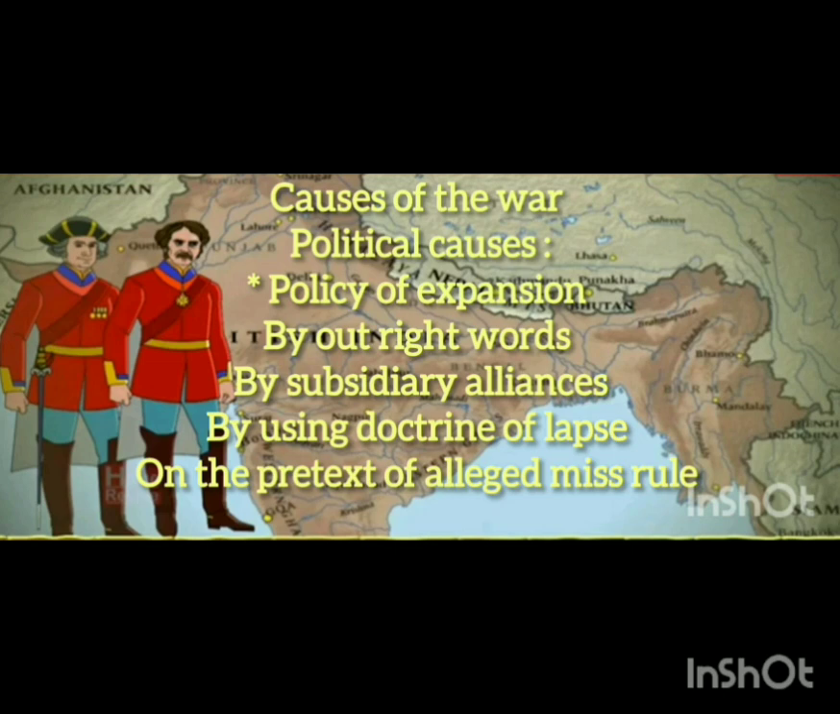So they introduced some policies to extend their empire, to extend their ruling system in India. That was also bifurcated into different points here. One by one we can discuss. The first one is the policy of expansion.